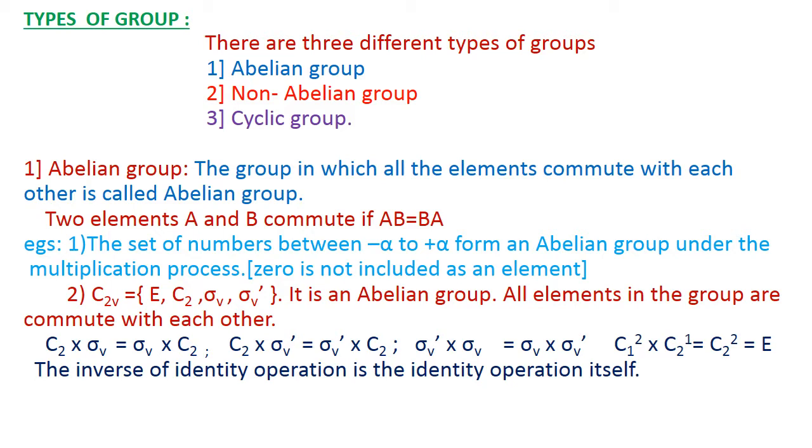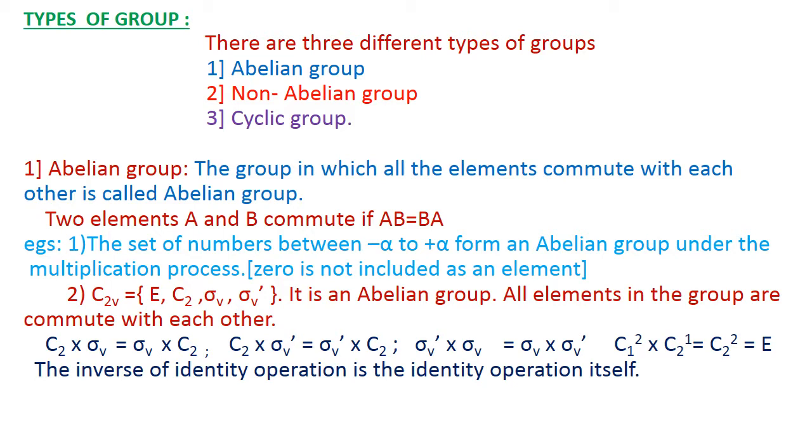Suppose 2 into 4 will be equal to 4 into 2. 5 into 6 will be equal to 6 into 5. 10 into 11 will be equal to 11 into 10. All the elements present in the group commute with each other. Therefore, the group minus infinity to plus infinity except 0 is an example of an abelian group.